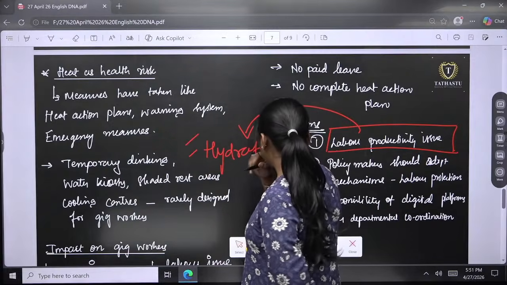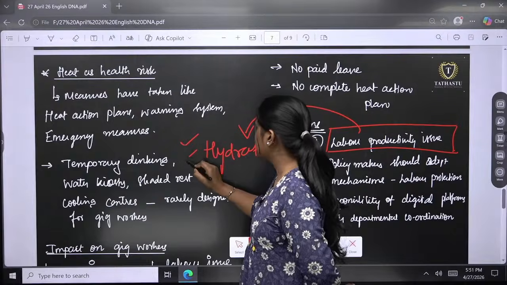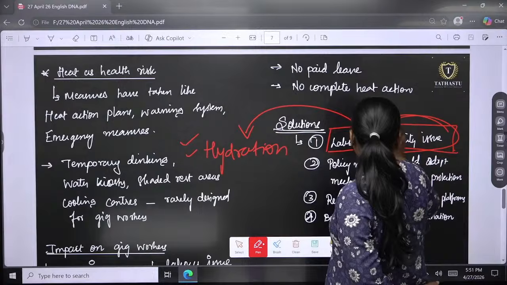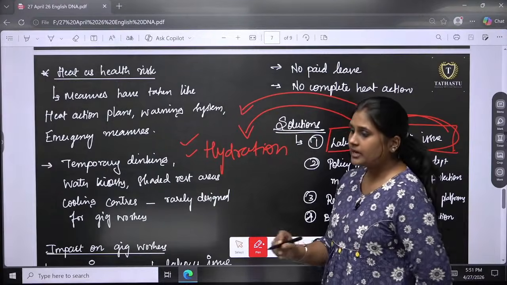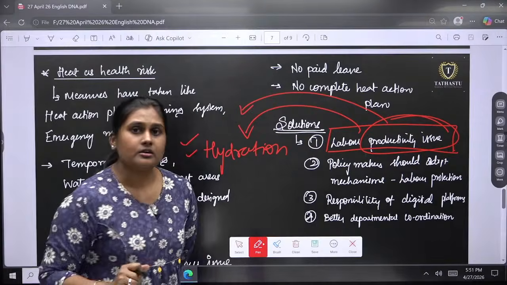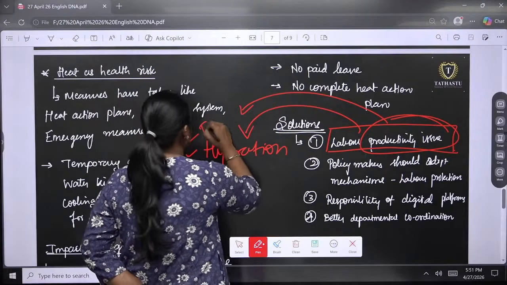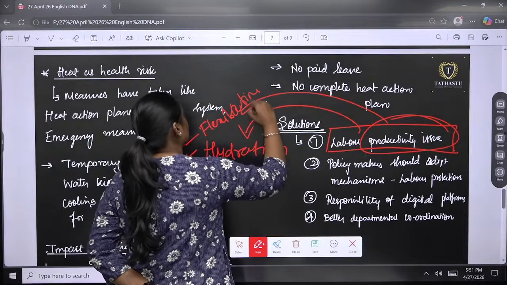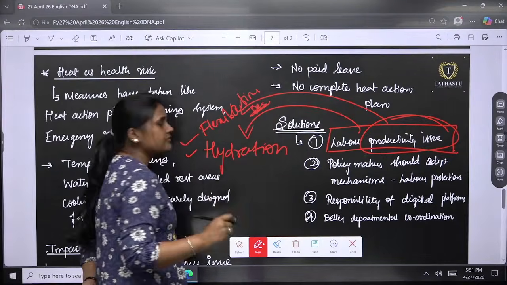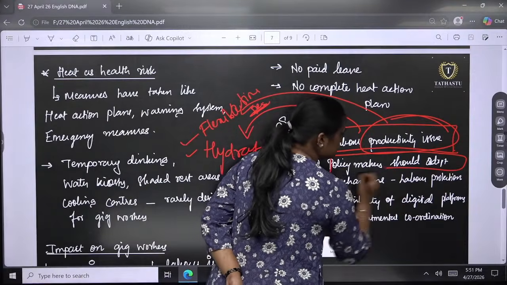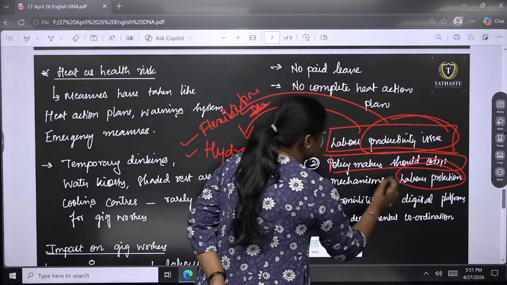And apart from that, for increasing productivity, within the framework of the laws, they can be given a flexible time period from this time to this time, right? So the pressure at least will go down. Then the policymaker should adopt mechanisms for labor protection, okay.